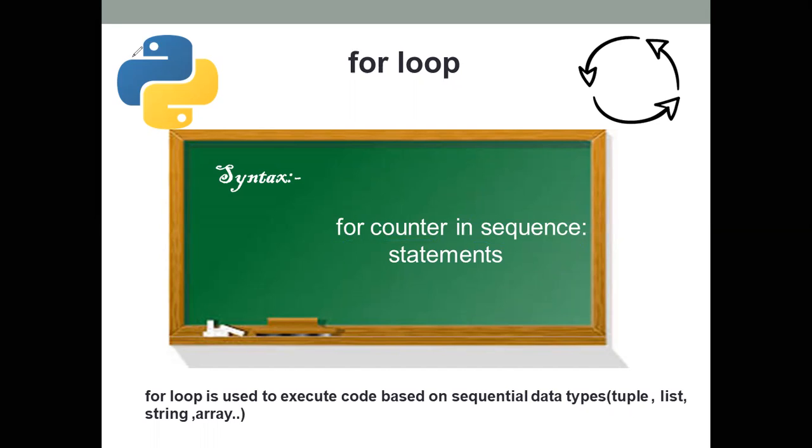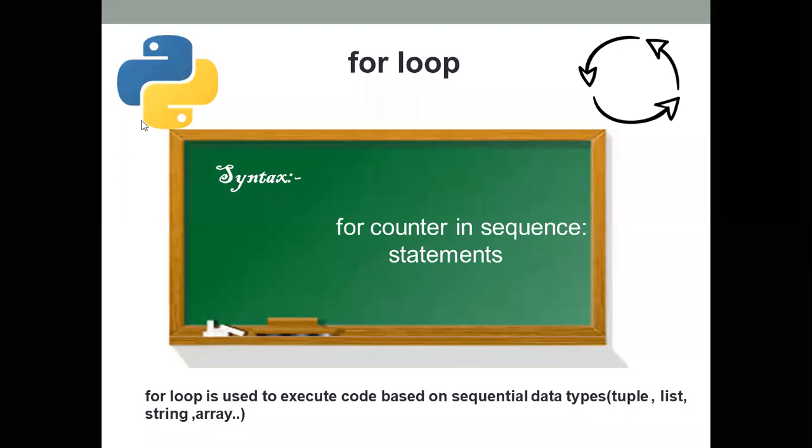If we know the number of iterations, then we use the for loop. If we have not determined the number of iterations, then we prefer to use the while loop. Both are the main looping statements in Python.